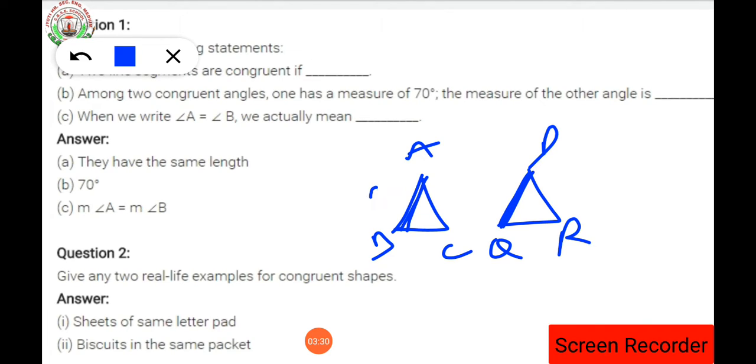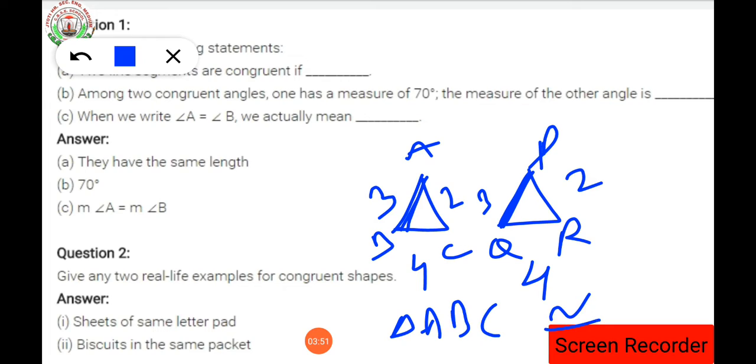If AB is 3 centimeter, then PQ must also be 3 centimeter. If AC is 2 centimeter, then PR must be 2 centimeter. If BC is 4 centimeter, then QR must be 4 centimeter. Then only triangle ABC is congruent to triangle PQR.